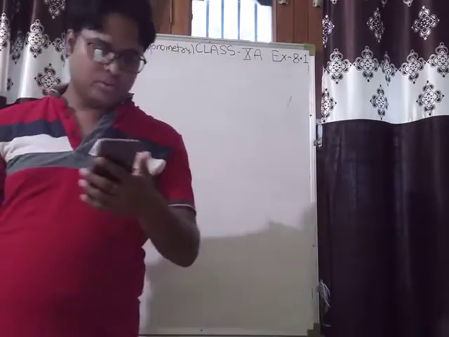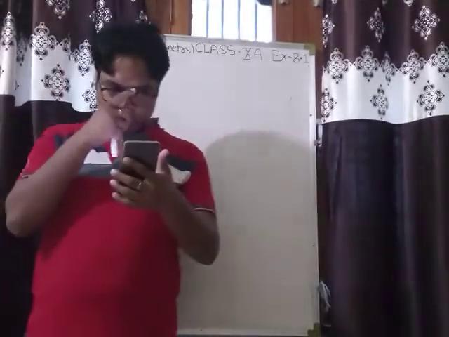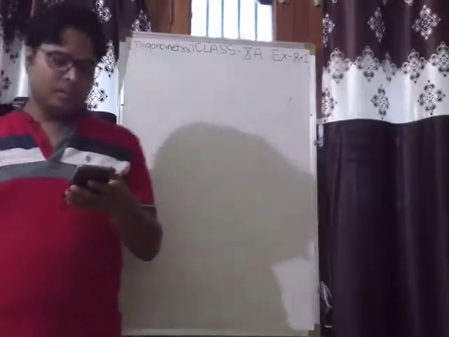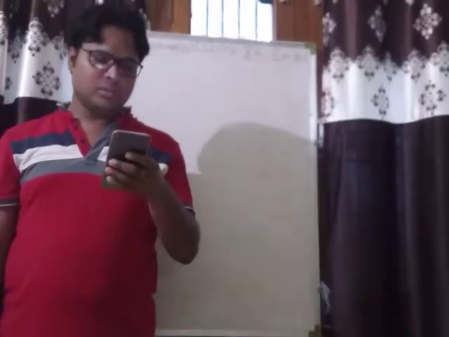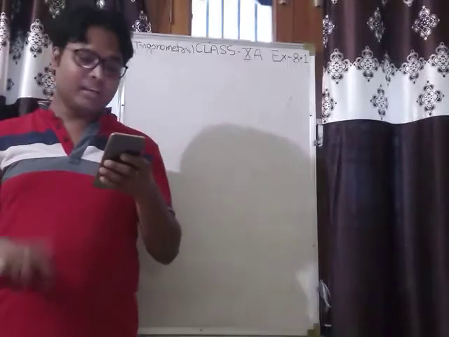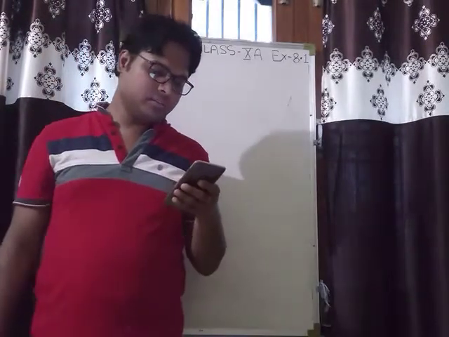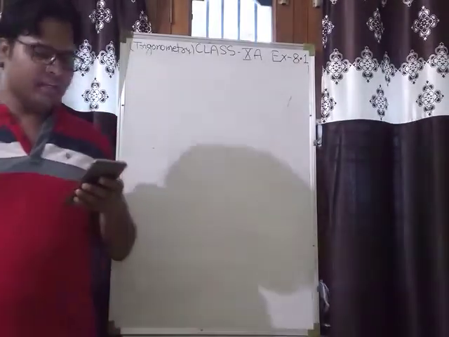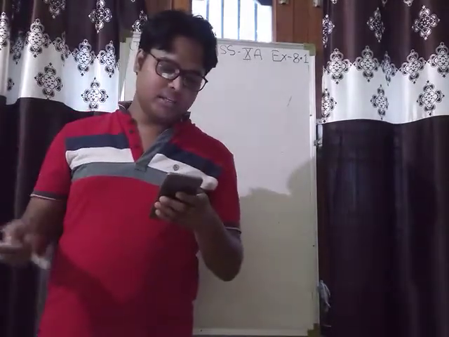Now everyone read question number 6. Question number 6 is, if angle A and angle B are acute angles such that cos A is equal to cos B, then show that angle A and angle B are equal, angle A equal to angle B.